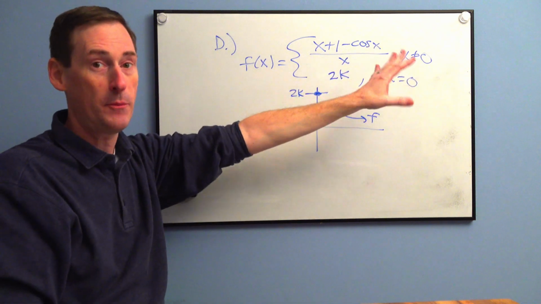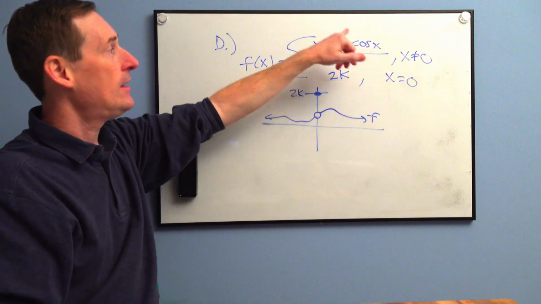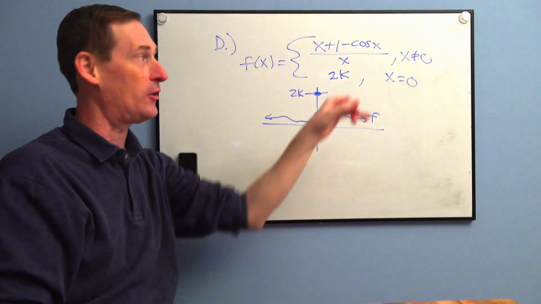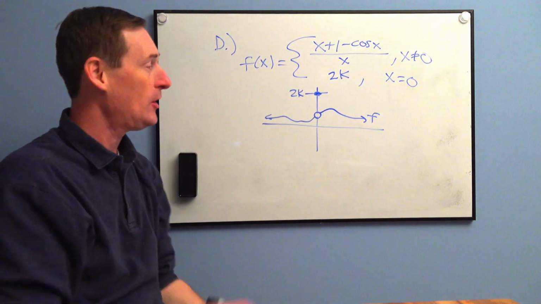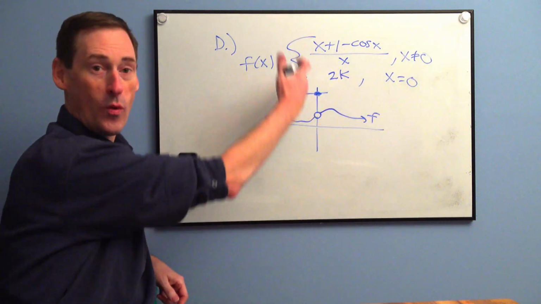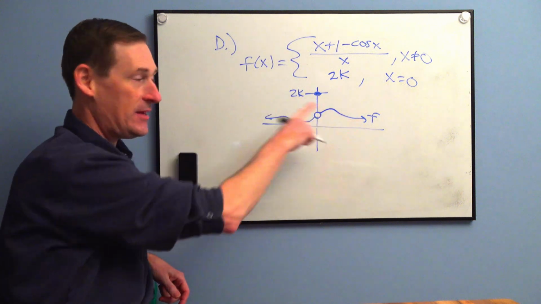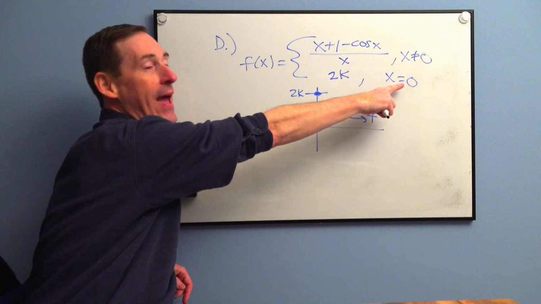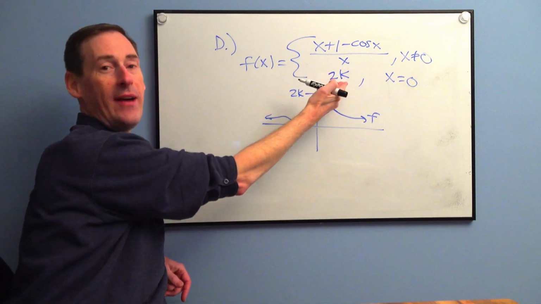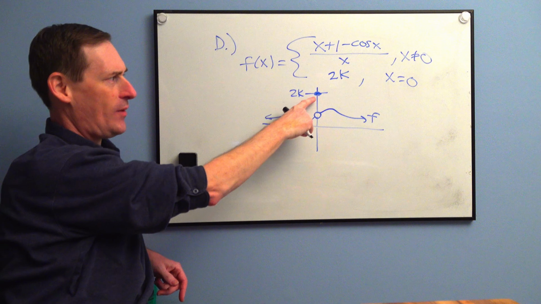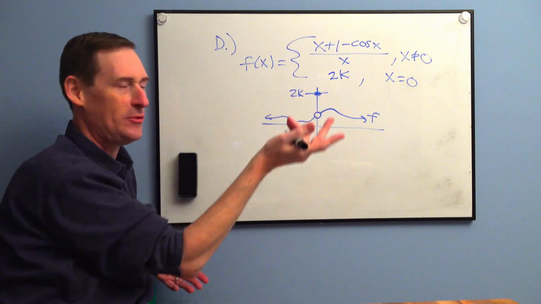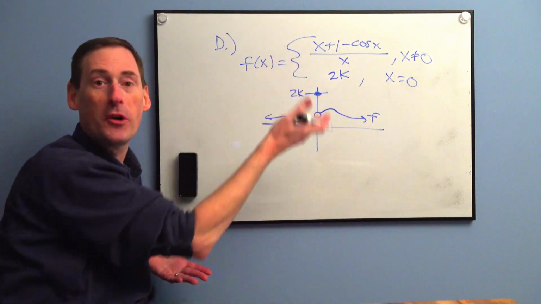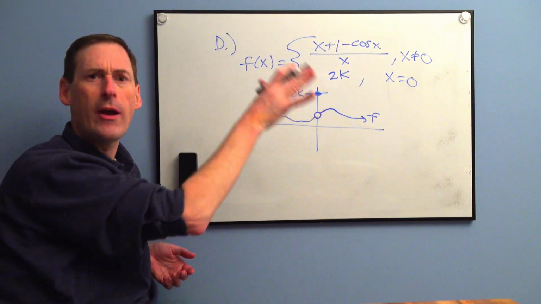This is also a type of piecewise function we've never talked about. This is going to be the graph everywhere in the world except for 0. See how it says x is not equal to 0? So basically everywhere but right on the y-axis where x equals 0, it's going to be this curve that I've drawn. At that one instant, at x equals 0, we're going to let the value be 2k, whatever that is. I just graphed it up here. It's just a little closed dot at 2k. We don't even know what k is. K could be negative. The dot could be down here. I just put it up here as positive. So you've got a curve and then a dot.